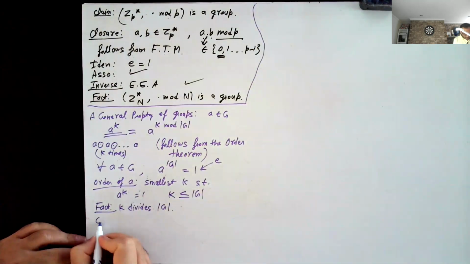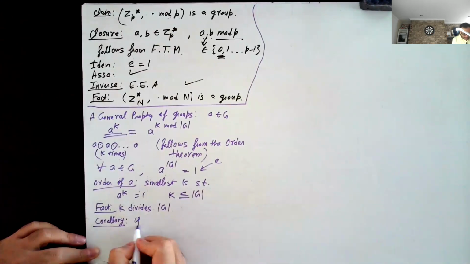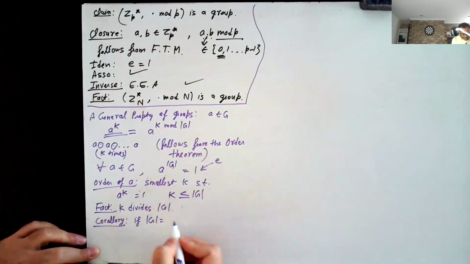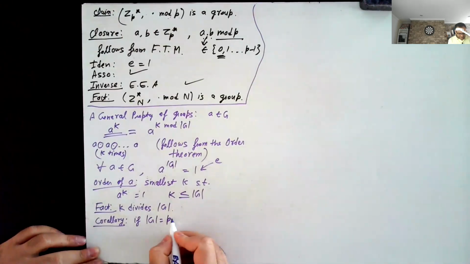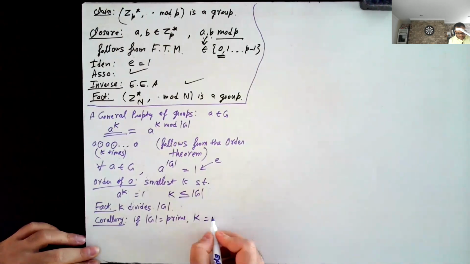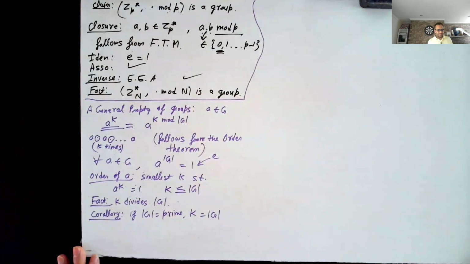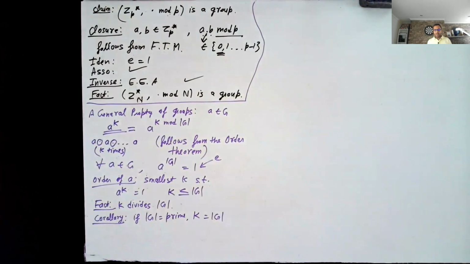Another corollary of this fact is that if the order of the group is a prime, then k must in fact be equal to the prime, because no other number less than the prime divides the prime.